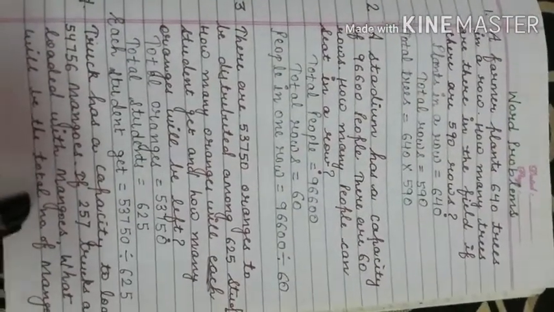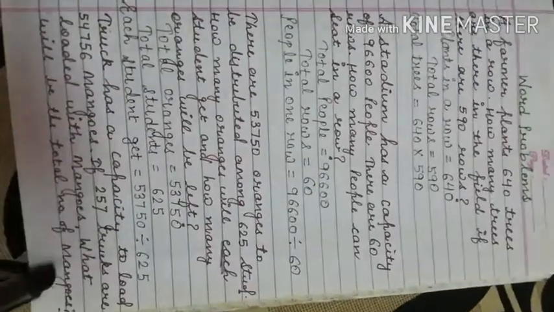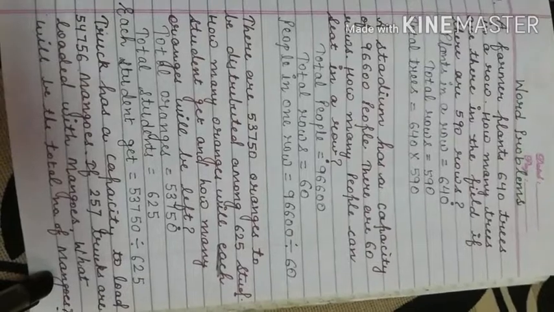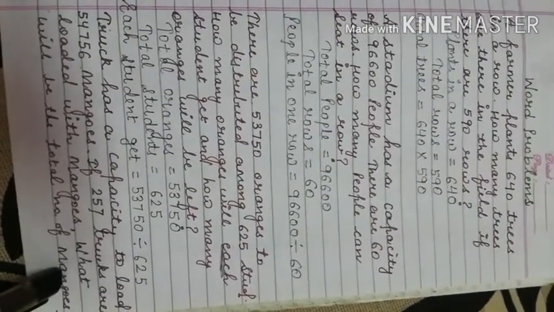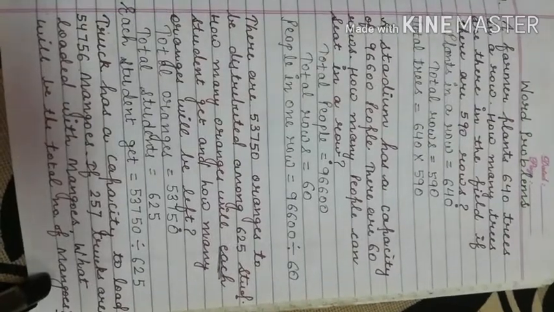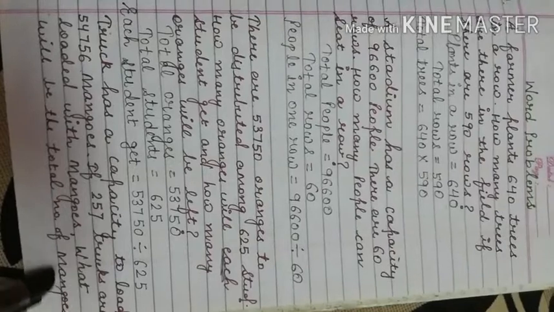Move towards the last problem that we have here. A truck has a capacity to load 54,756 mangoes. If 257 trucks are loaded with mangoes, what will be the total number of mangoes?